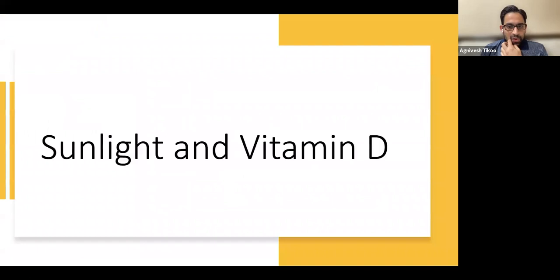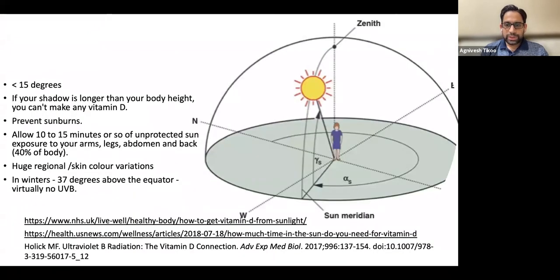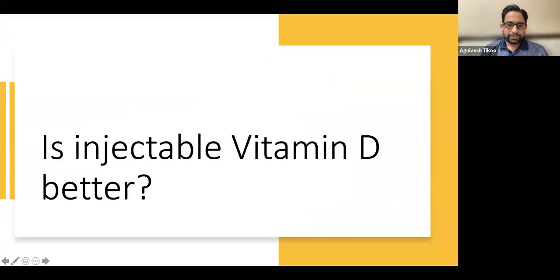So vitamin D, we all are deficient, and people ask us questions about sunlight and all. So if you are looking for sunlight, you need to be exposed to sunlight for 10 to 15 minutes with your 40% of body area exposed between 11 to 2 p.m. You don't think that 9 o'clock morning sunlight will give you enough vitamin D. It will not be able to form.